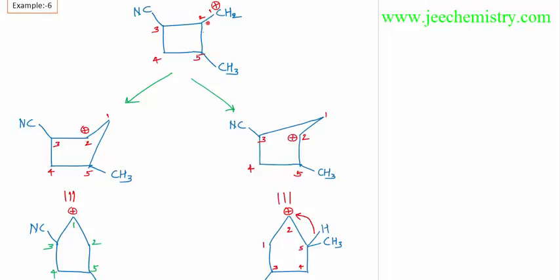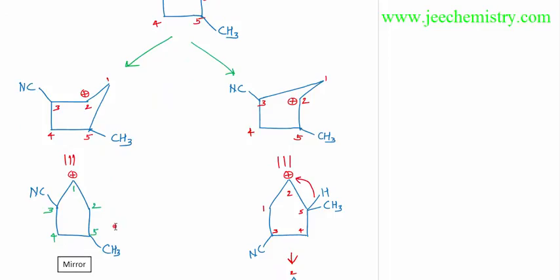So to become a 5-membered ring, this will shift to these positions and it will become this. Here this carbocation will come to here in this structure. This will shift to these positions. A carbocation will come to this position. Here this position carbocation is shown. Now after the rearrangement, this carbocation will be in these positions.